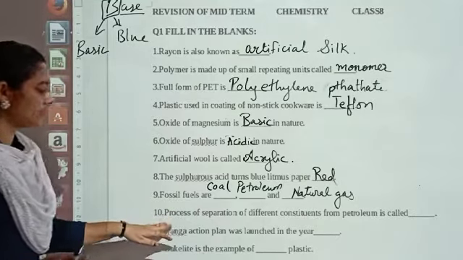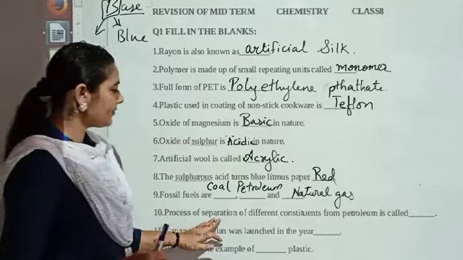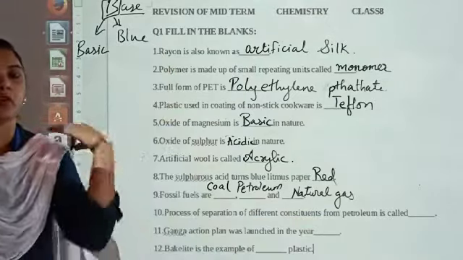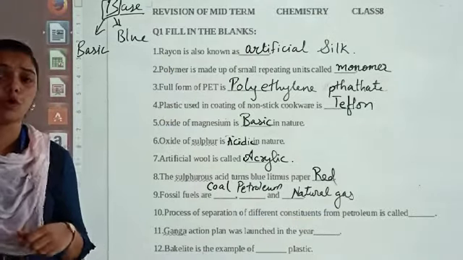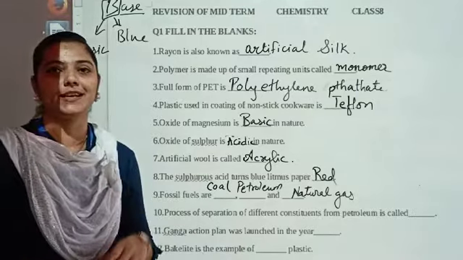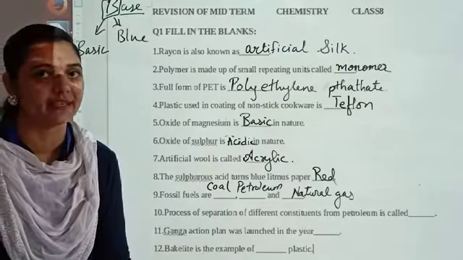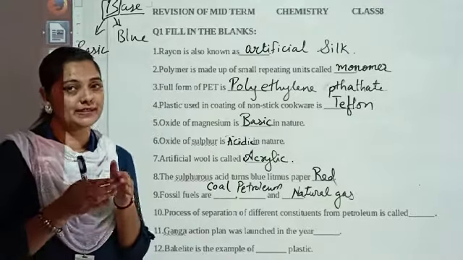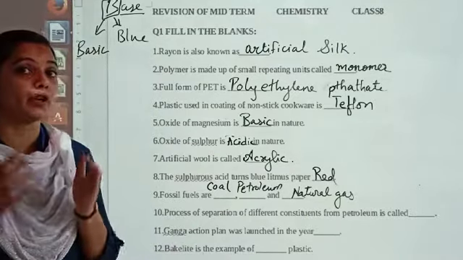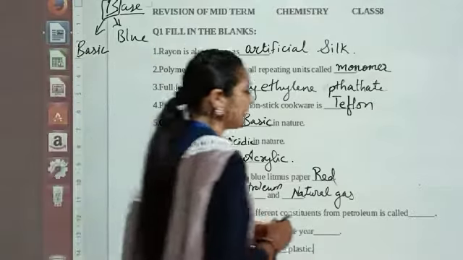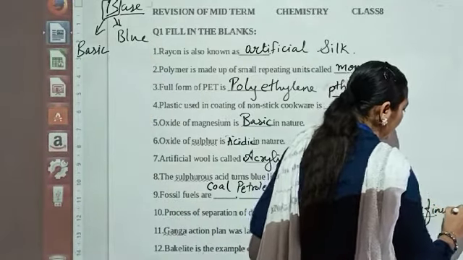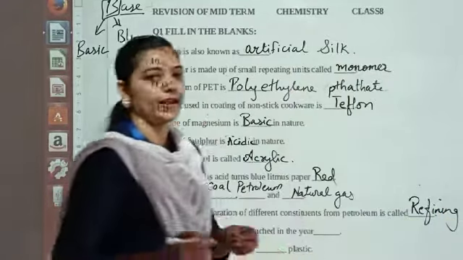Let us proceed with the next one. Process of separation of different constituents from the petroleum. Now see, petroleum is a crude material. It is a raw material from which we are obtaining a number of different substances, right? So when we are separating these components, what is that particular process called? The process is called refining.